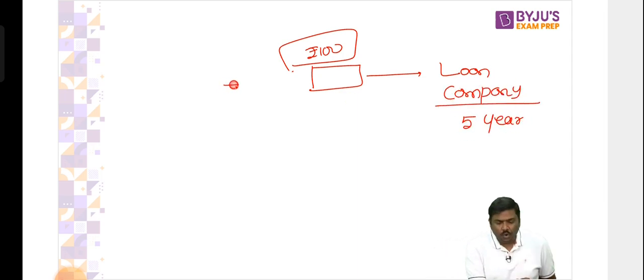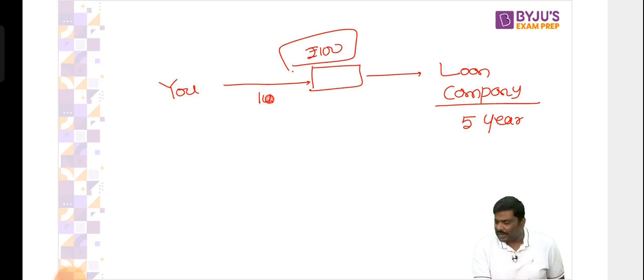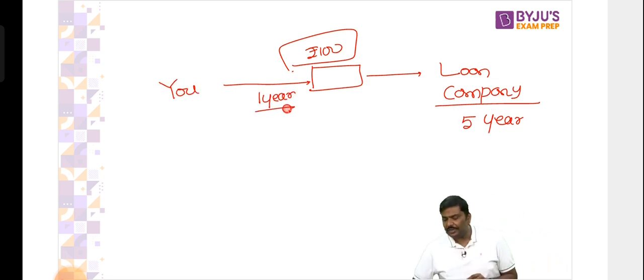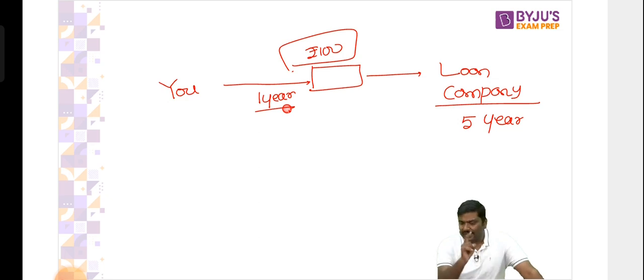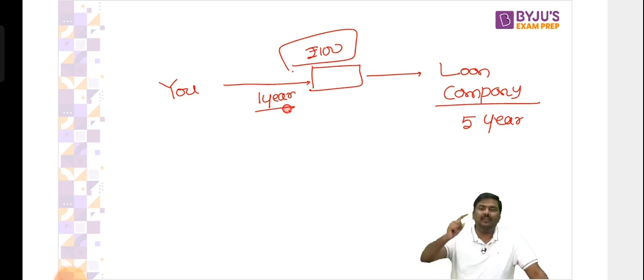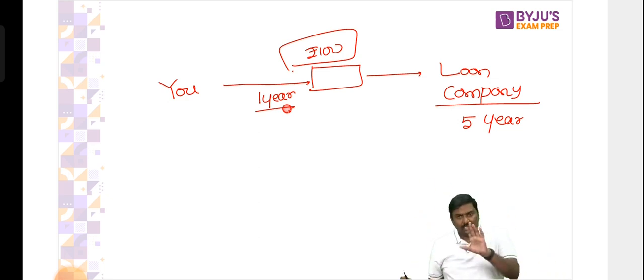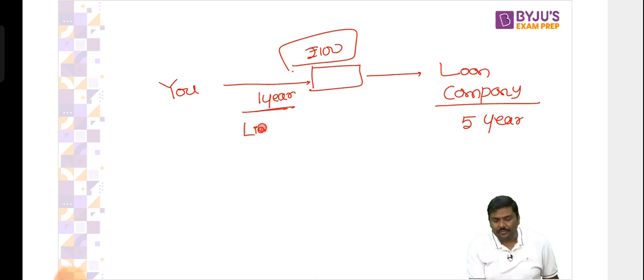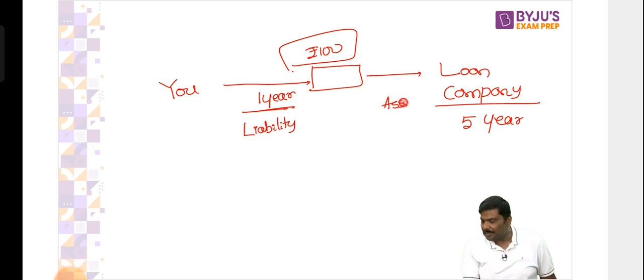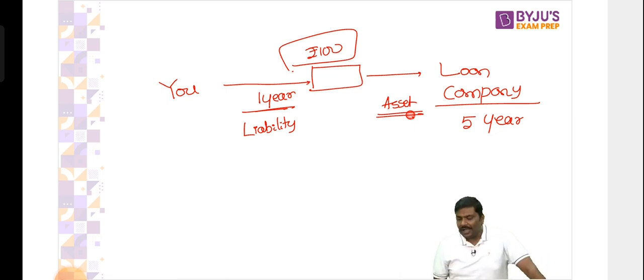Now, what you have done, you have kept this 100 rupees as a deposit for 1 year. I will introduce one more concept here. Follow this very carefully. You have kept the deposit with me for 1 year, 100 rupees. I have taken this 100 rupees and given it as a loan to a company for a period of 5 years. Now, is it okay if I start writing like this? This is a liability for the bank, and this is an asset for the bank.